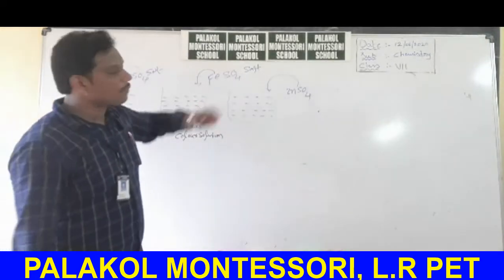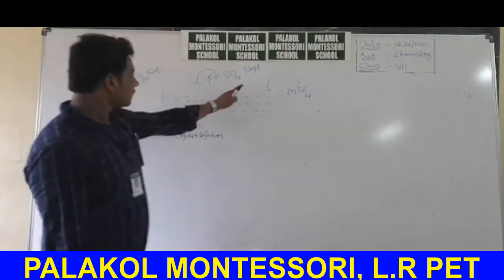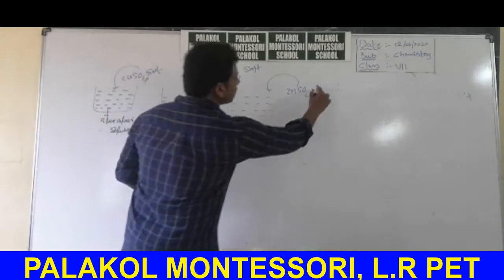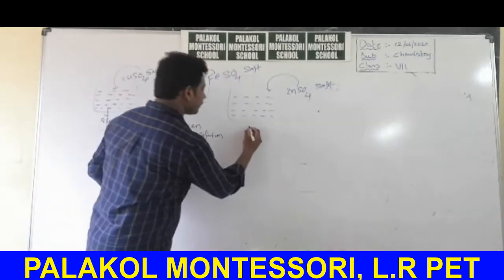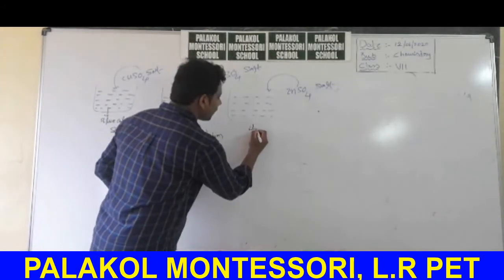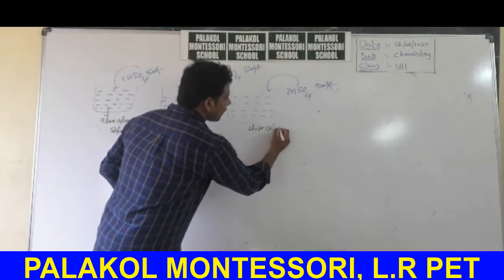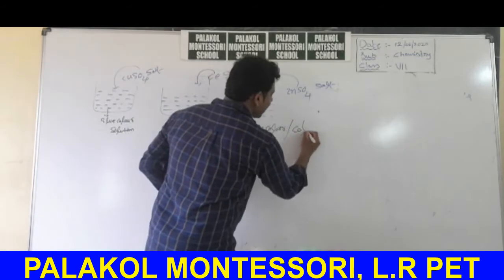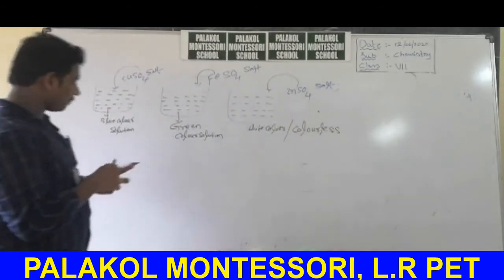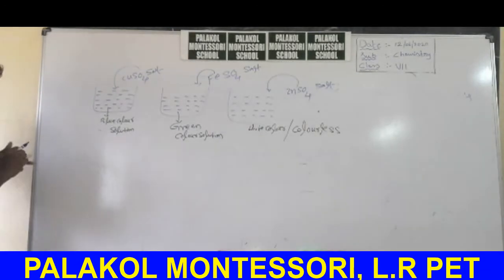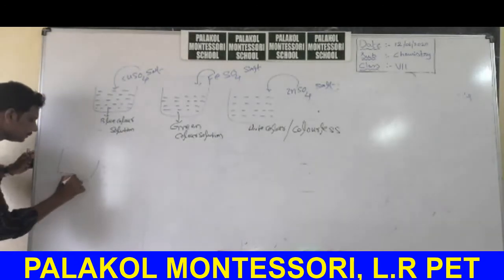Sulfate means SO4 group. Zinc sulfate, iron sulfate, copper sulfate. Color of zinc sulfate solution is white color or colorless.